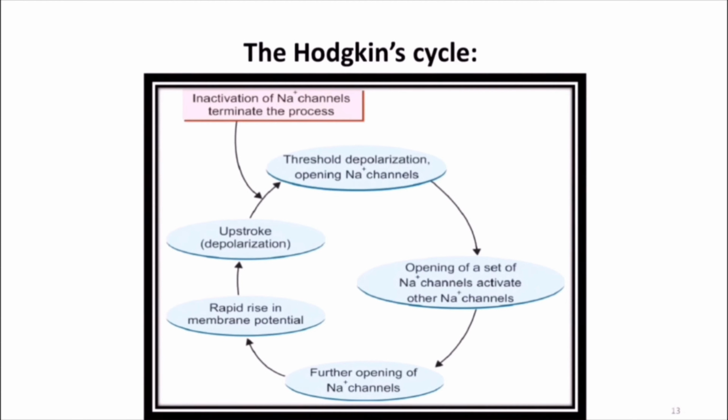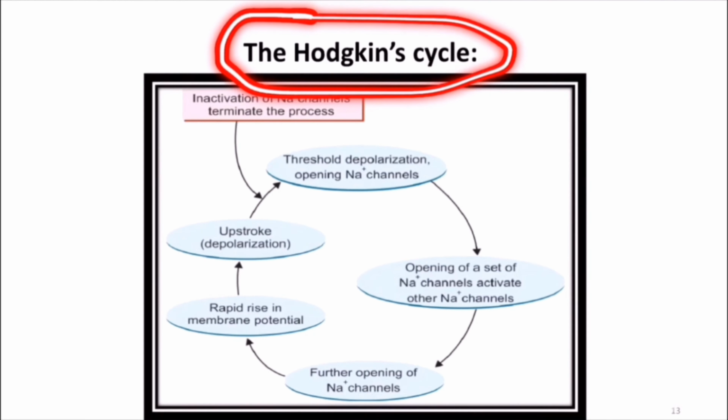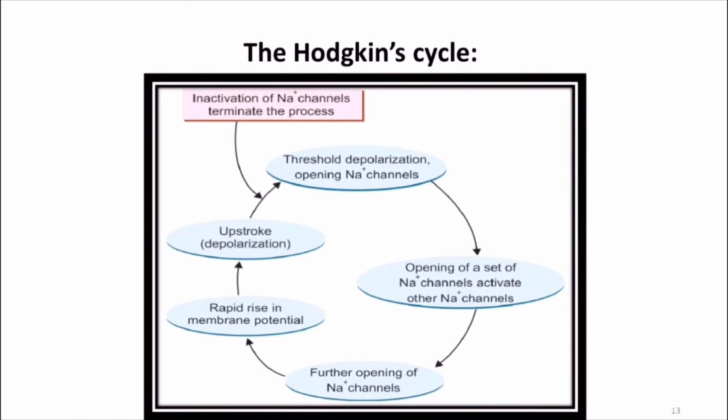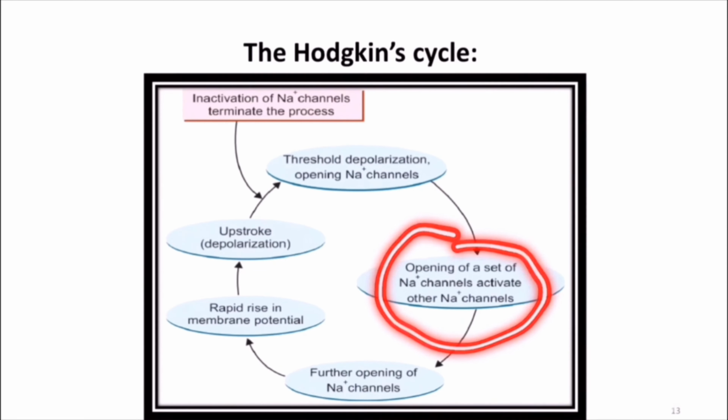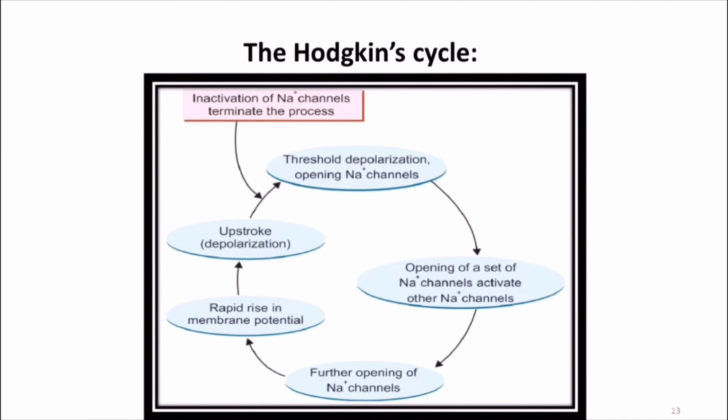Coming to one of the important examples of positive feedback mechanism, that is the Hodgkin cycle. What happens actually in Hodgkin cycle? The sodium influx that causes the upstroke or depolarization of a nerve or muscle action potential results in the opening of a few sodium channels, providing positive feedback for the other sodium channels to open, that results in a massive sodium influx causing depolarization. So there is an upstroke of depolarization of a muscle or nerve action potential. It leads to a threshold depolarization opening sodium channels, which activates the other sodium channels. A massive opening of sodium channels takes place further. This results in the rapid rise in the membrane potential.